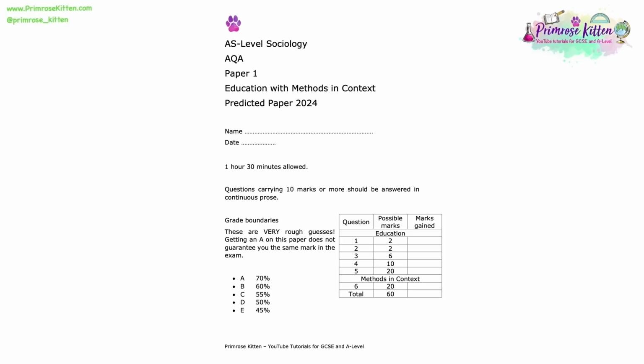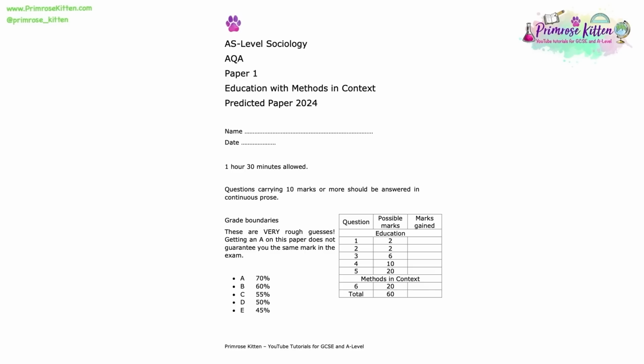As usual, in AQA Sociology, you should be allowing 15 minutes to complete every 10 marks available. And the shorter questions at 2 and 6 marks should be answered in bullet point form, whereas you will be writing in paragraphs and essays for the 10 and 20 markers.